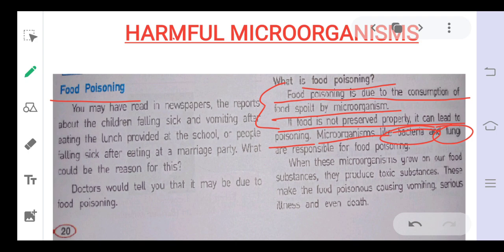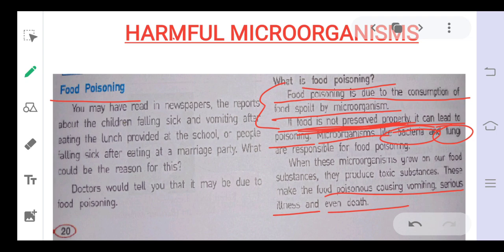Poisonous food causes vomiting, serious illness and even death. So it is a very harmful condition if we consume food spoiled by microorganisms. That is why food should be properly preserved, so that there will be no growth of microorganisms and the food can be consumed.